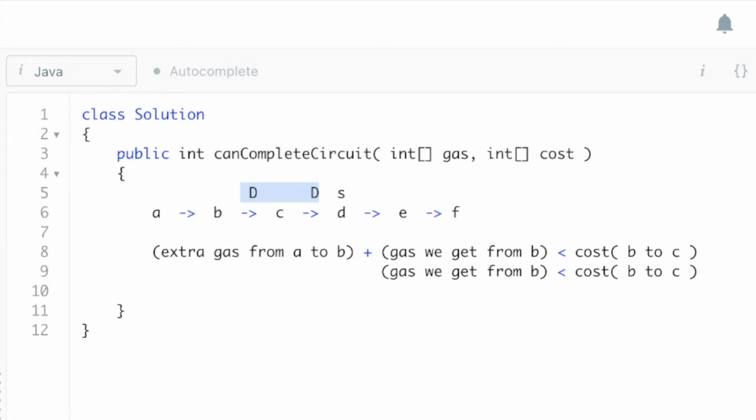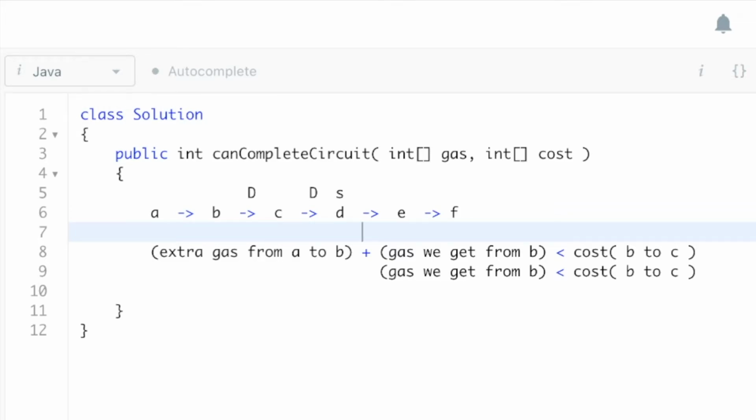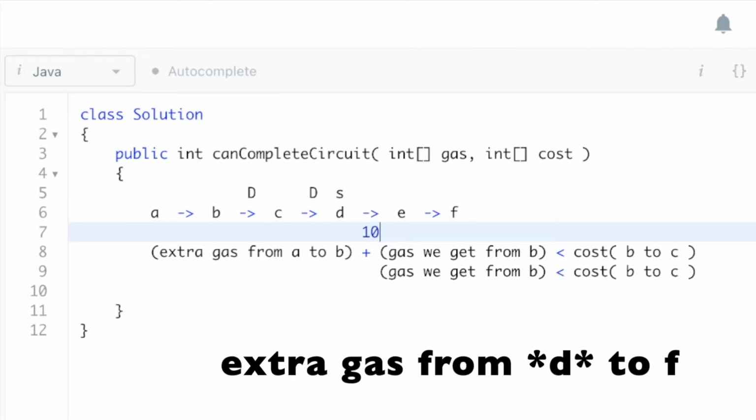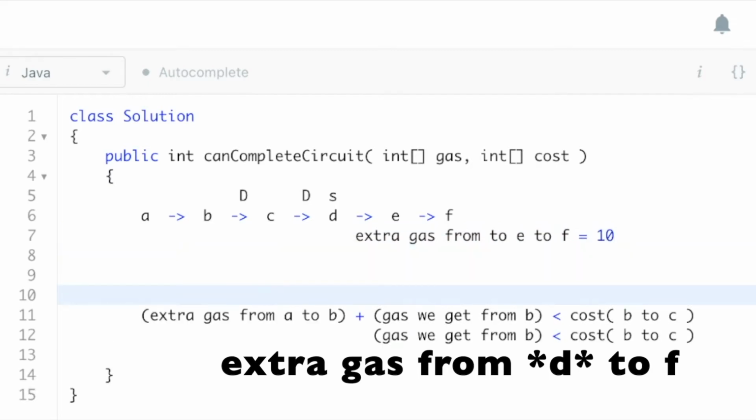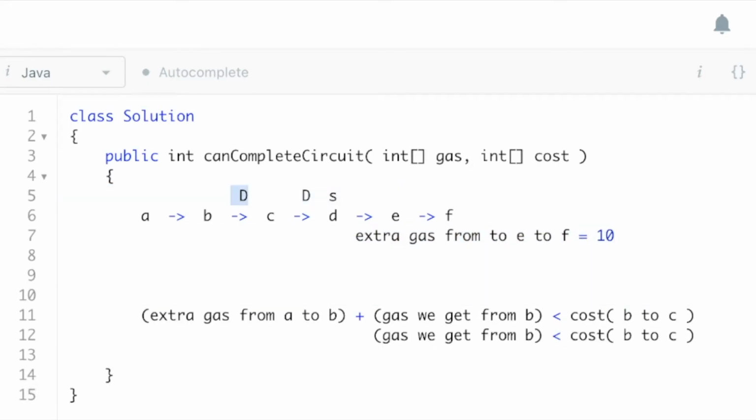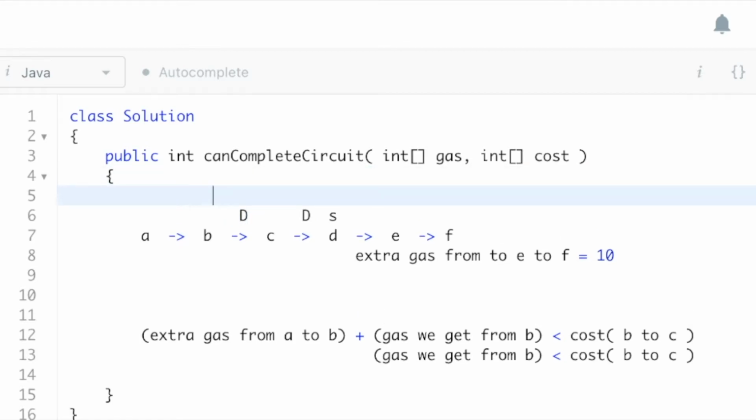So basically, let's say the extra gas from E to F equals 10, and let's say these deficits are -2 and -8 here.